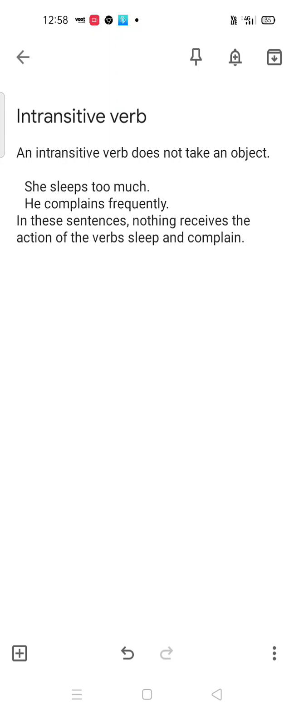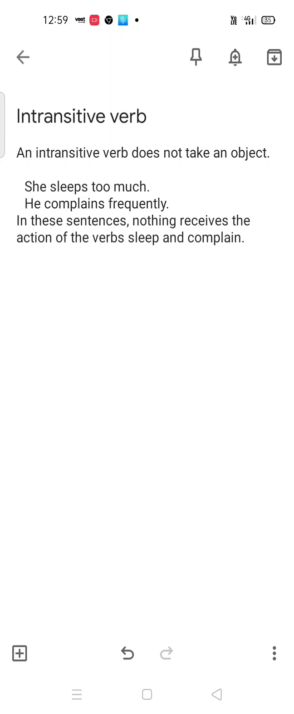Firstly, let us know about intransitive verb. Guys, intransitive verb is not very hard, it's very easy if you understand it properly, and you can tell another person also and clear their doubts. So let's know what an intransitive verb is. An intransitive verb does not take an object. An intransitive verb does not take any object.